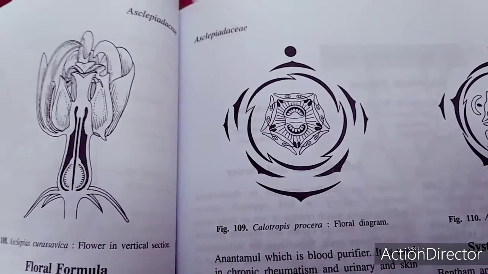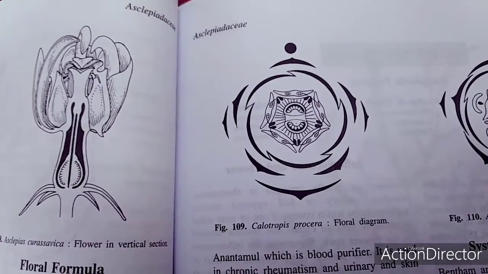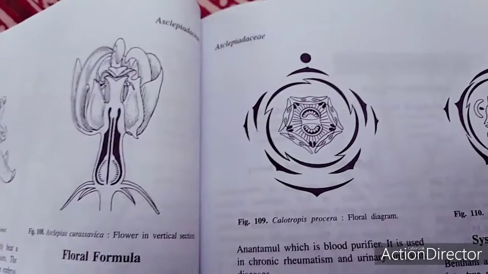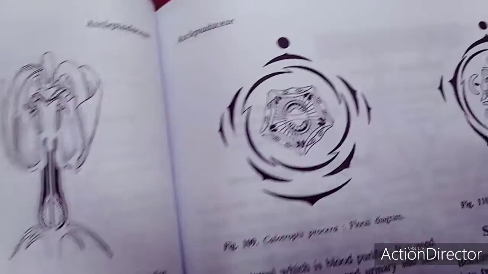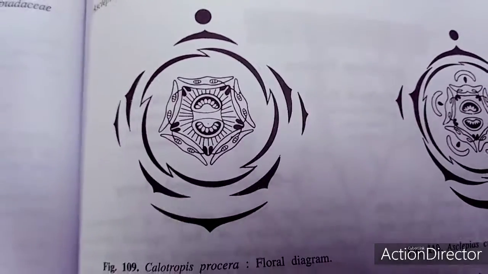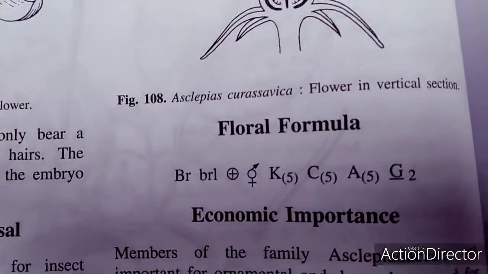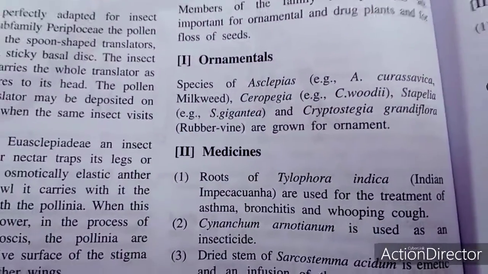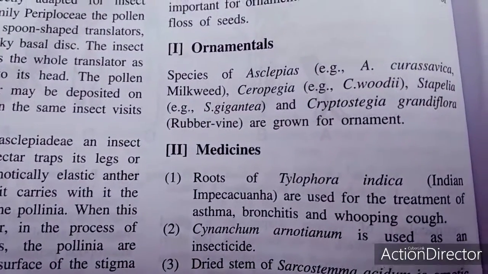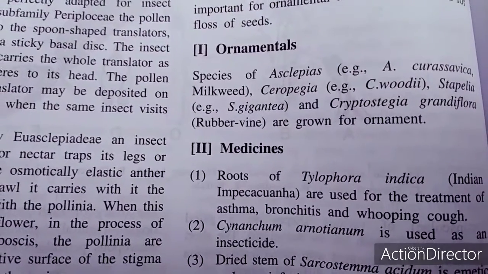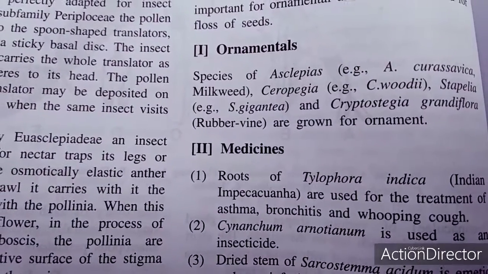The seeds have a terminal tuft of hairs and are distributed by wind. Often they are dispersed by water as well as by human agency. So this is the floral diagram of Calotropis, and this is its floral formula. This family is also economically important because the flowers are ornamental, like Asclepias, milkweed, Ceropegia,